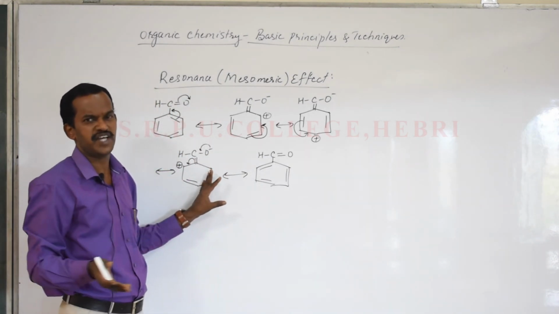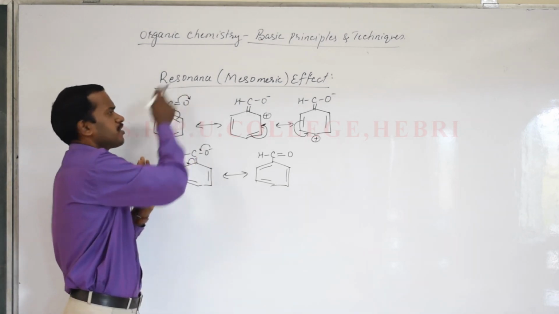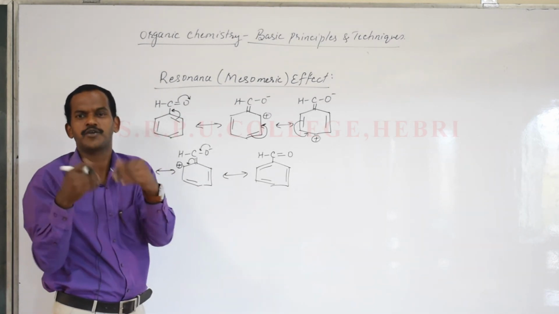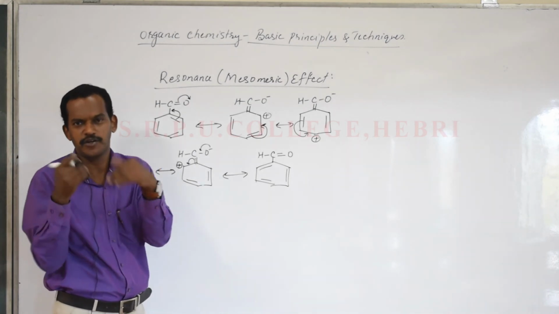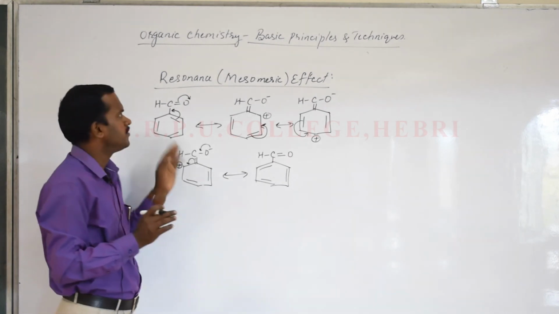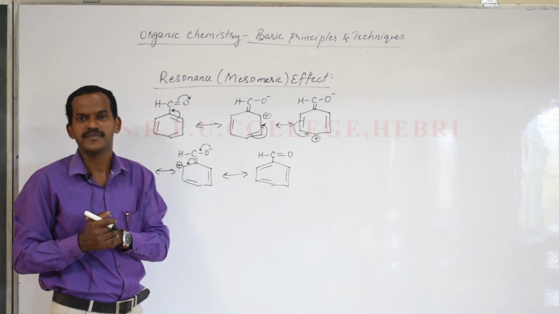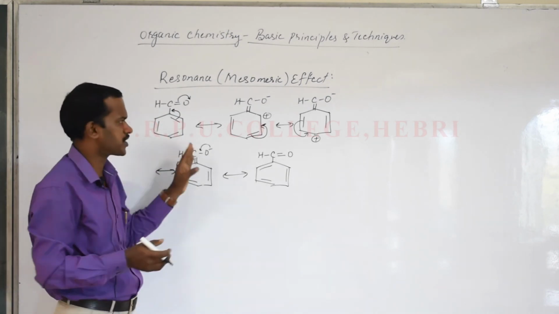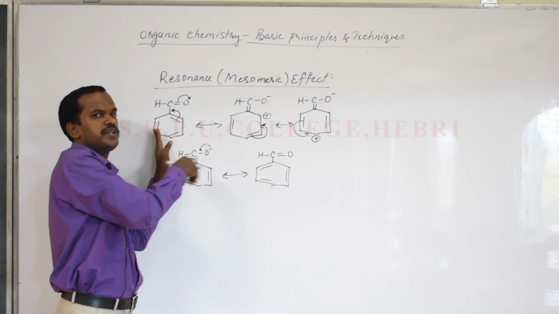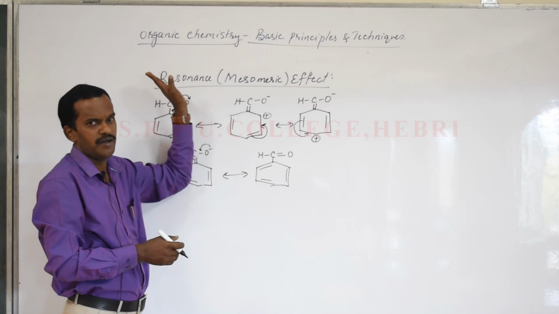You can write so many examples for positive and negative resonance effect, but remember the type is based on the nature of the substituent. Only two possibilities: the substituent attached to the conjugate system is electron donating or electron accepting. If it is electron donating, plus R effect; electron withdrawing, minus R effect. So that is easy about the resonance effect. Try to practice with the different derivatives of benzene, how the resonance structures can be written. Try to practice with many substituents attached to the benzene ring and how the delocalization of these electrons is possible.